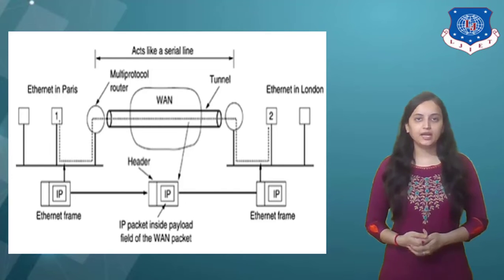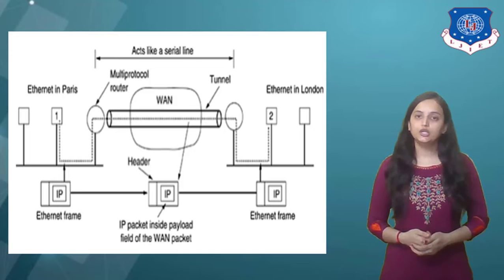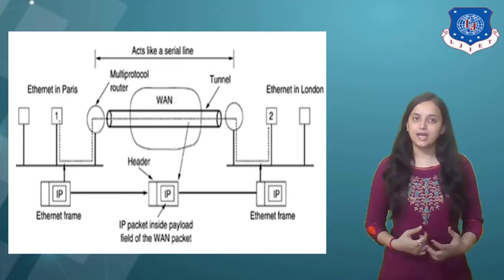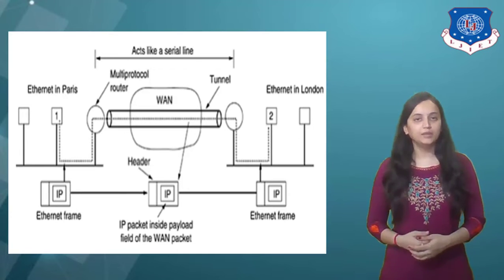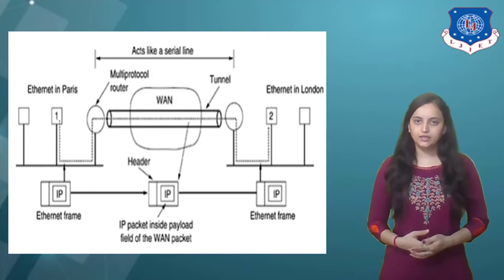To send an IP packet to host 2, host 1 constructs the packet containing the IP address of host 2, inserts this into an Ethernet frame which is addressed to the Paris multi-protocol router, and puts it on the Ethernet.